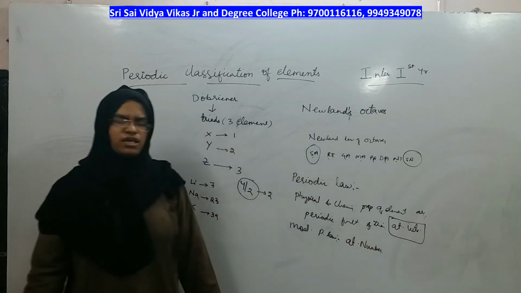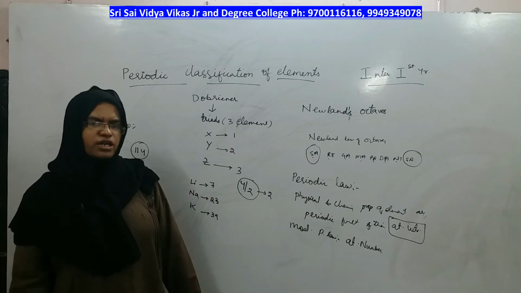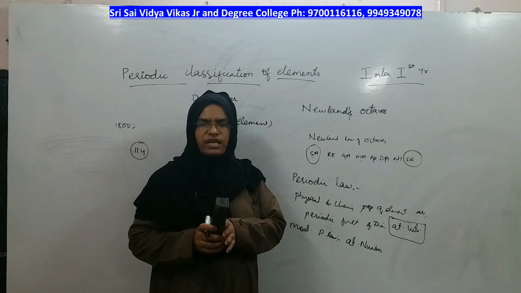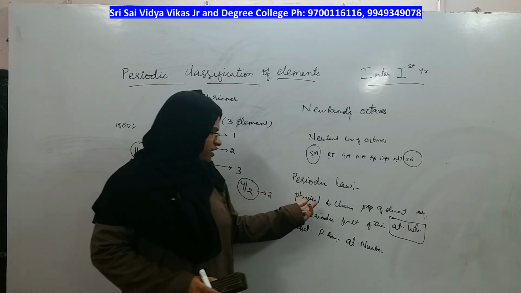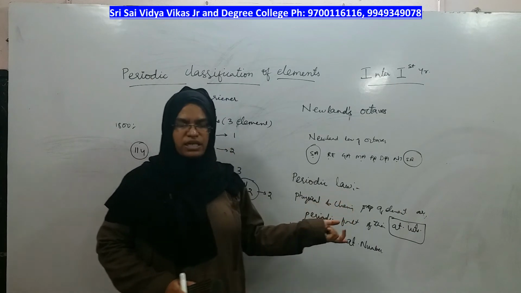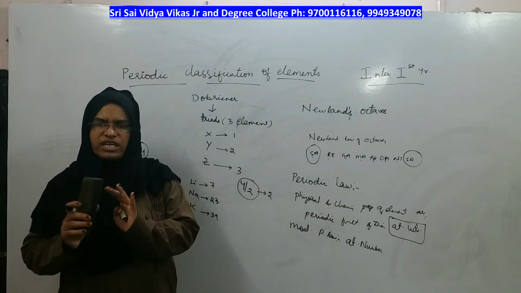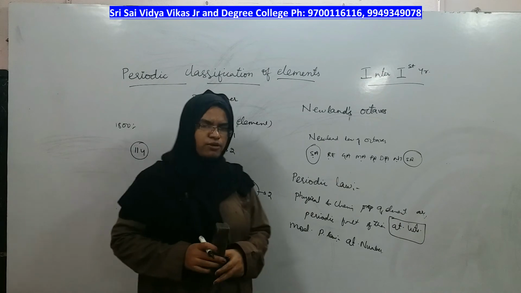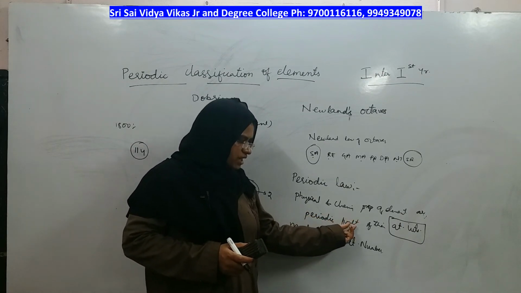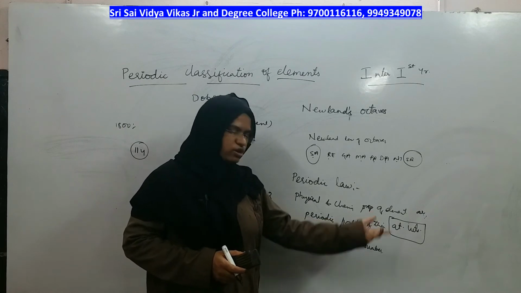It is nothing but the number of protons or number of electrons in a neutral atom, right? So the number of electrons decides its physical properties, and the number of electrons decides its chemical properties. Therefore, everything related to physical and chemical properties is governed by, is a function of, is a result of atomic number and not atomic weight.